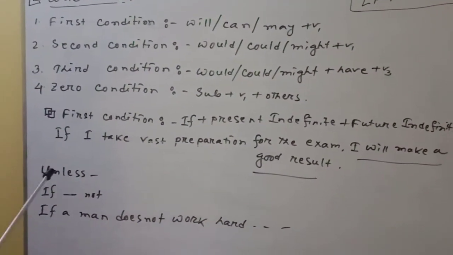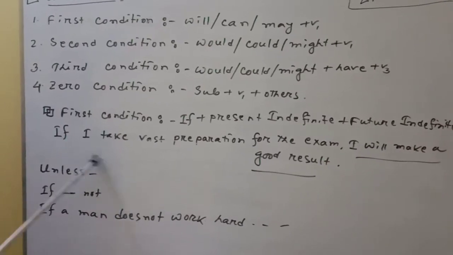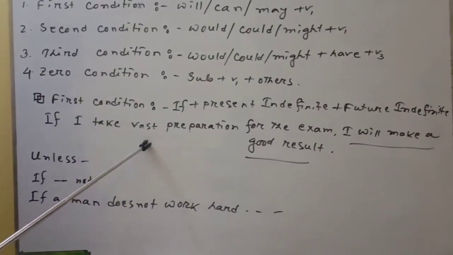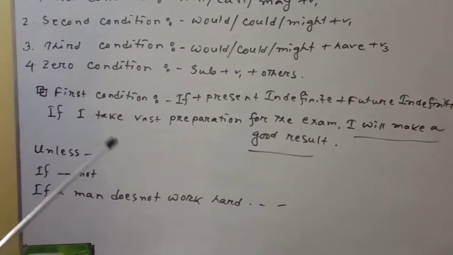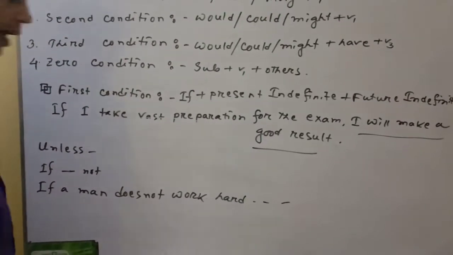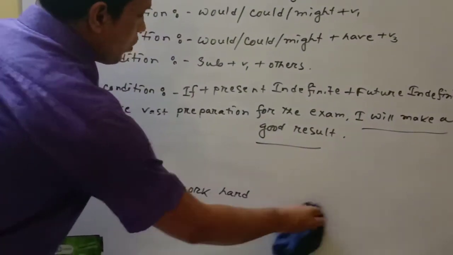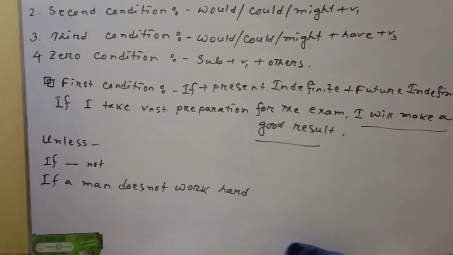Unless or if plus not: if the sentence has a negative sense, your answer will be negative too. Otherwise, you can answer in a positive way.